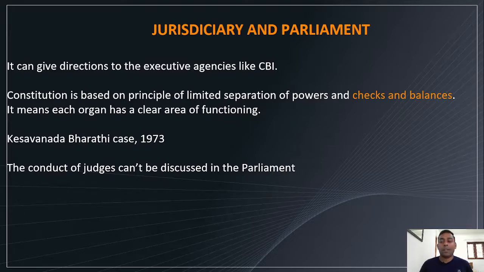What is that? Every organ of the government has a clear area of functioning. These three organs, legislature, executive and judiciary, have their own area of functioning. One cannot interfere in the matter of the other. They have a clear boundary and cannot go beyond it. Hope you understood the logic of checks and balances, right?